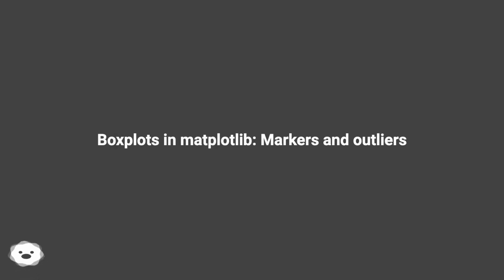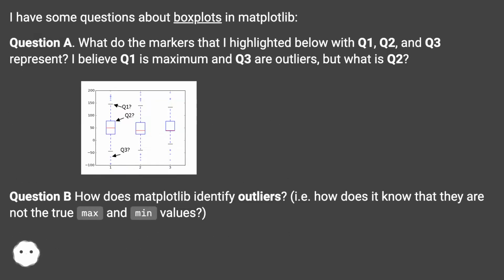Boxplots in Matplotlib, markers and outliers. I have some questions about boxplots in Matplotlib.